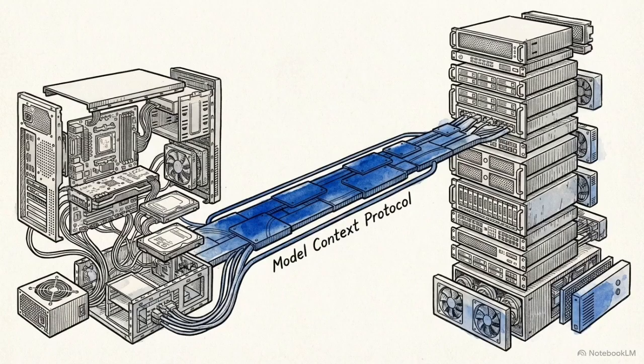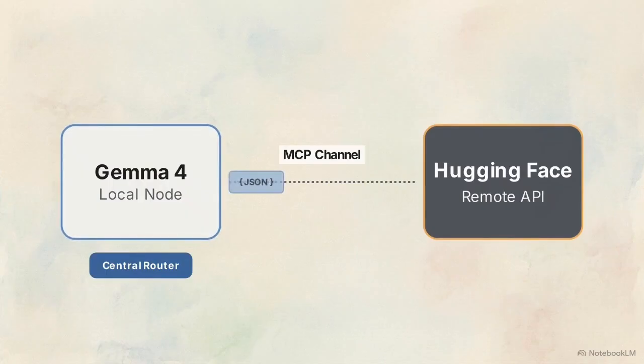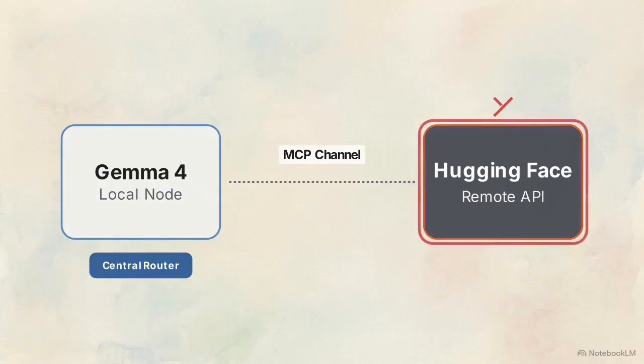To solve this limitation, it utilizes the Model Context Protocol, a standardized bridge allowing local nodes to communicate securely with external services. This flowchart details the autonomous routing process. The Gemma 4 local node acts as the central router. It formulates a command and transmits a formatted JSON request via an MCP tool call to the remote Hugging Face API. At the remote endpoint, the test encounters a failure state.